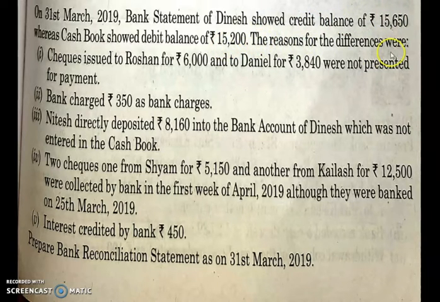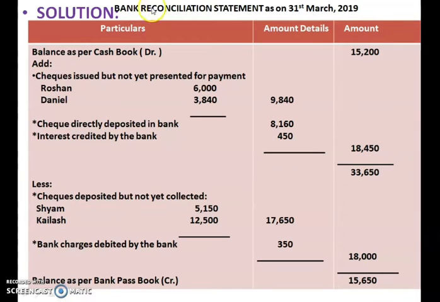These are the reasons for the difference. What you are supposed to do: there will be some items which you have to add to the cash book balance, and some among these which you have to subtract. So let us do this problem. You can see here the solution.